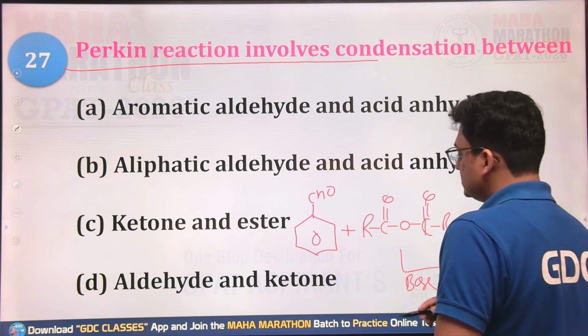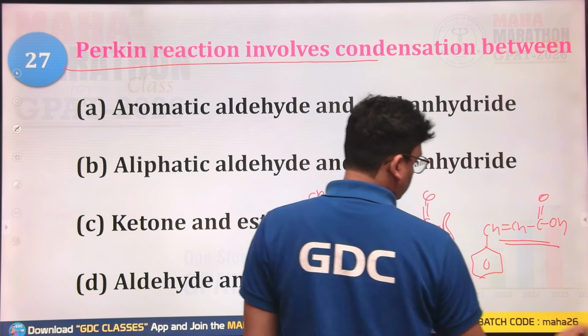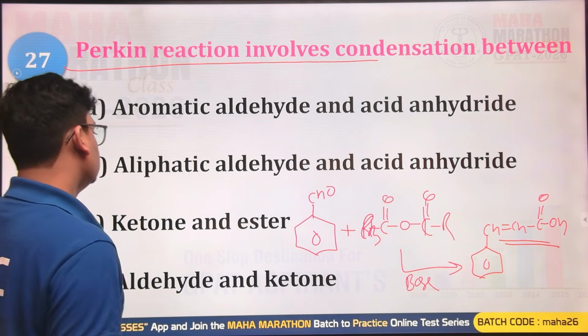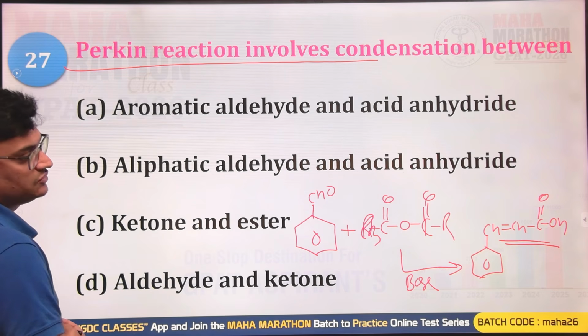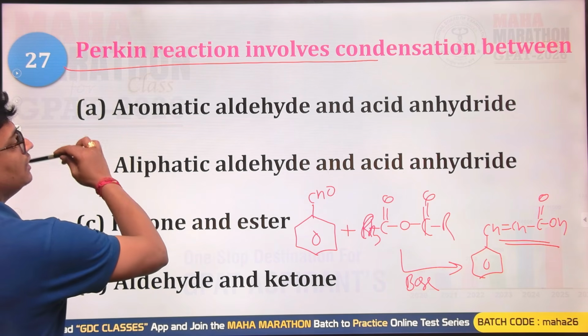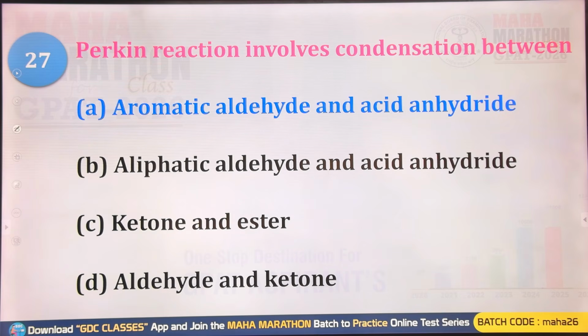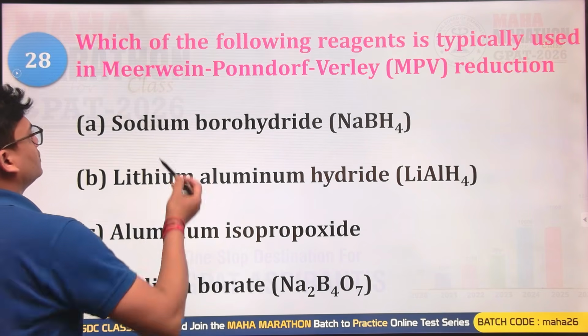Okay, alpha beta unsaturated acid. In general, this was going to have CH3. So this is your product, that is also known as cinnamic acid. So this will be the correct answer. So aromatic aldehyde with acid anhydride. Yes, A will be your right option for this question.